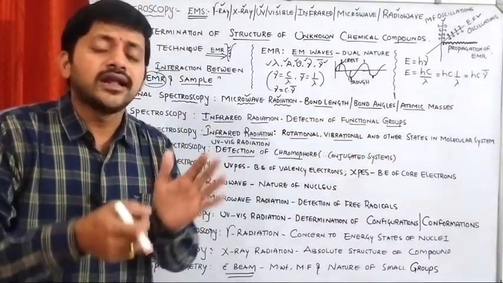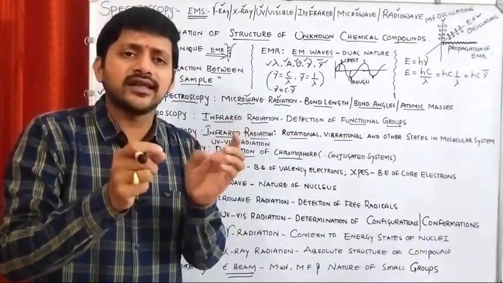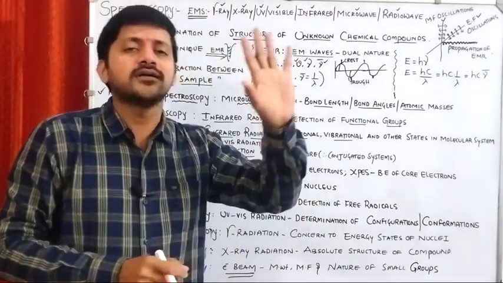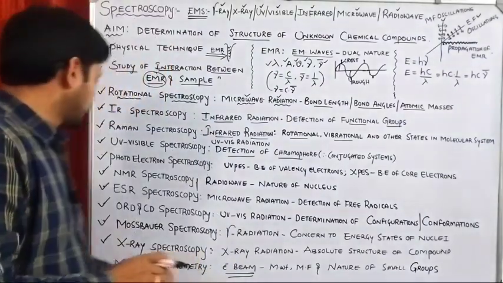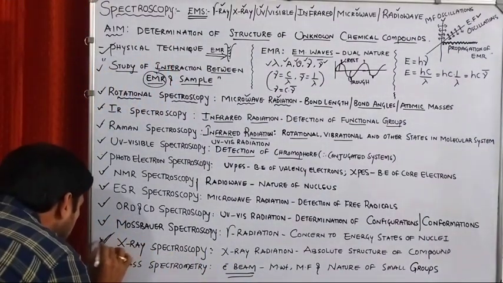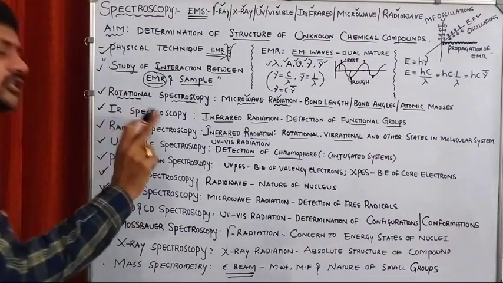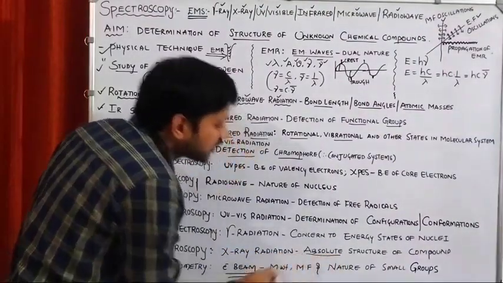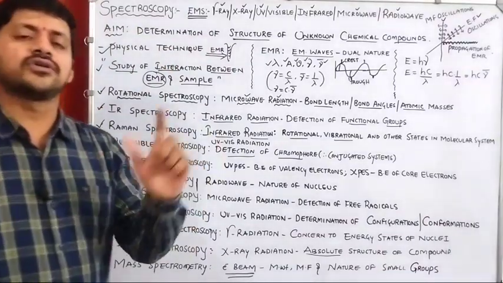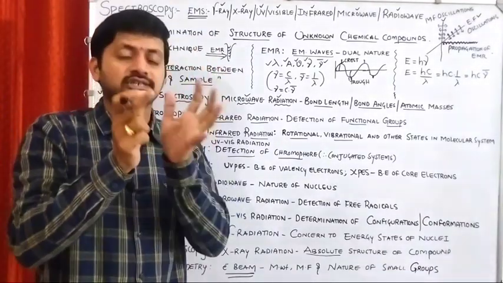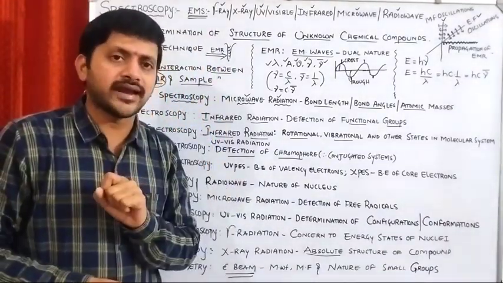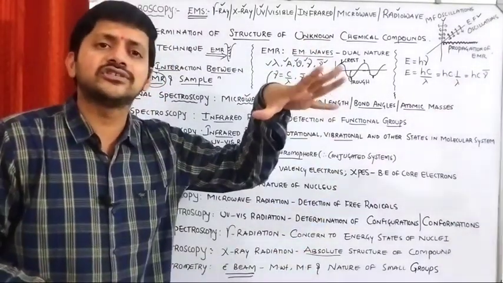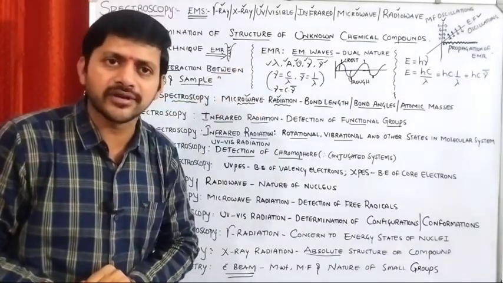It means that none of the spectroscopic techniques is going to give complete information about the particular chemical compound. So, X-ray spectroscopy is the only spectroscopy that is going to give the information about the structure of the unknown chemical compound, complete structure.